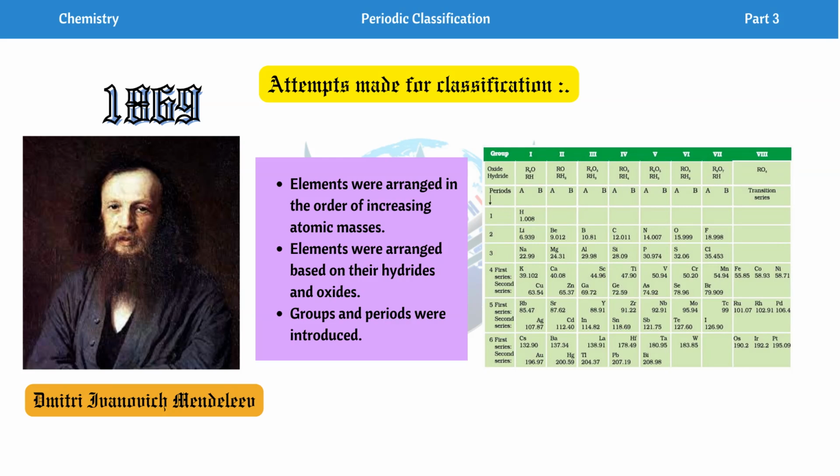And this was the first time that groups and periods were introduced. He introduced groups and periods for the first time in his periodic table. So this was about Mendeleev. For Mendeleev's classification we need to know the advantages and disadvantages. There are both. To solve problems